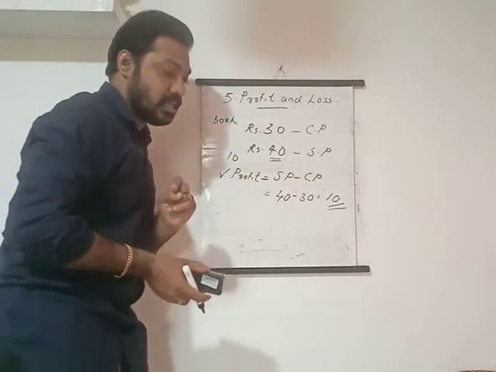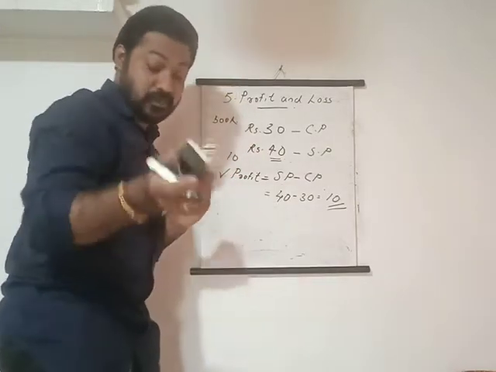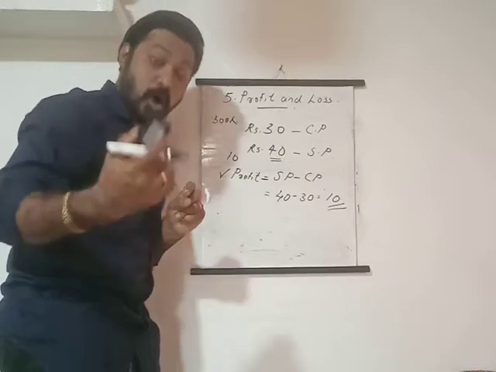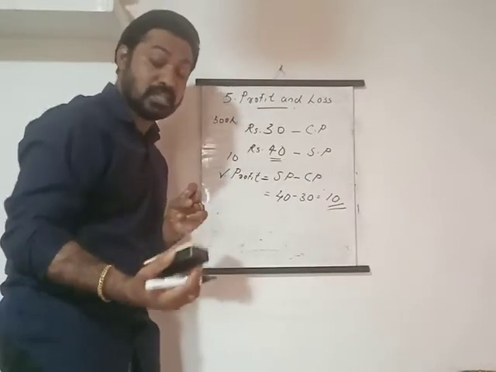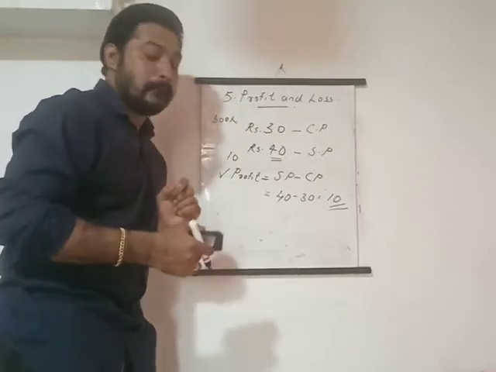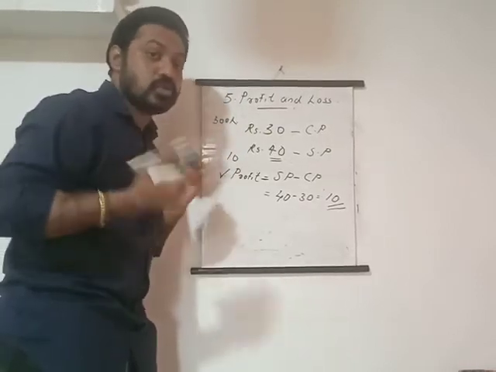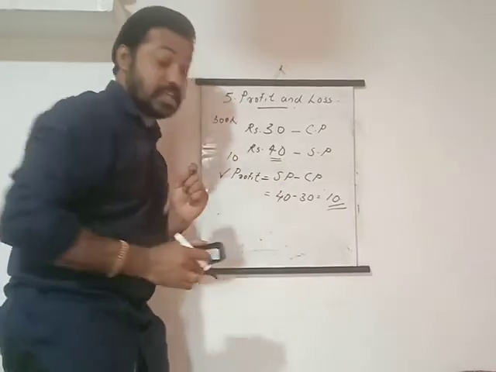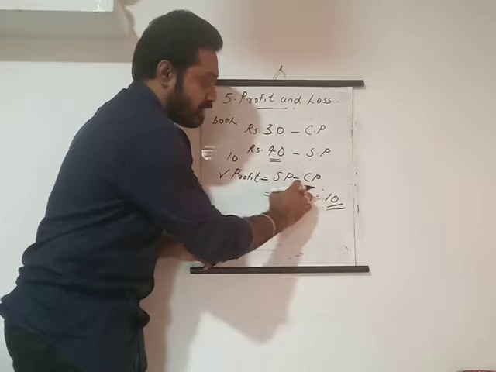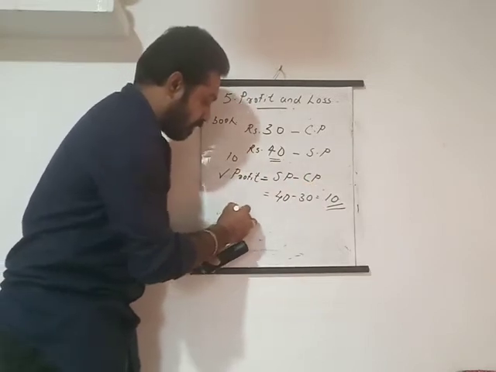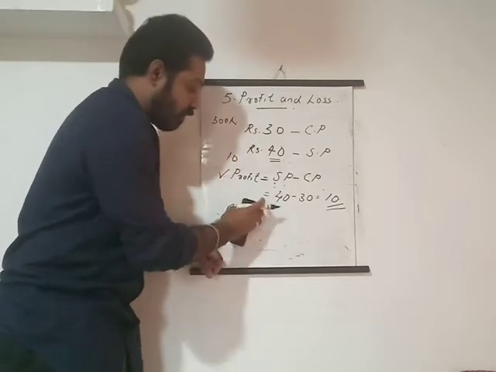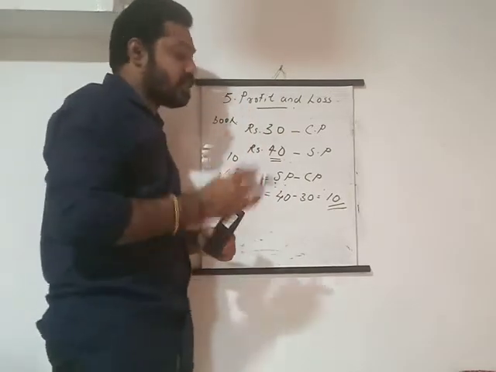What is sale price? What is cost price? Cost price means the price at which the article is bought. In Malayalam, that is മേടിക്കുന്ന വില, മേടിച്ച വില. So that is called cost price. Cost price we simply write as CP, and sale price we simply write as SP.